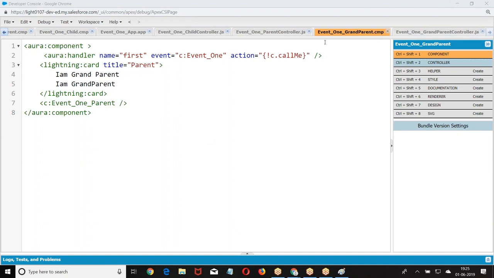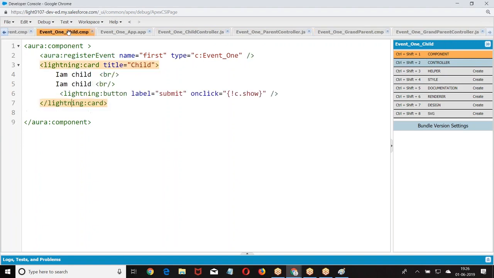When the child registers the event first, no other child can register the same kind of event with the same name. That's a restriction. It's obvious that an event should be unique. Now, if the parent wants to handle it, we say get the event name. If there are two events with the same name, there's a conflict, right?